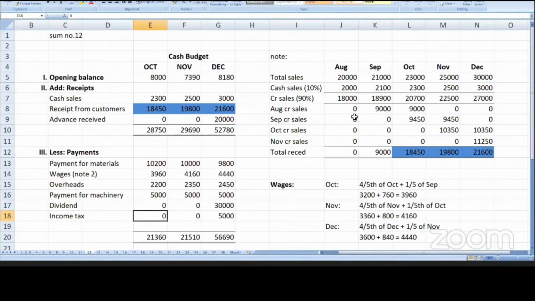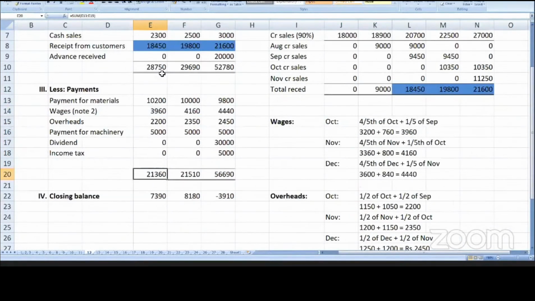So for the month of December, what will be our opening balance? How much will we receive? So what will be our total? How many payments do we have to make in the month of December? All this we can prepare as a cash budget and know the balance for each and every month. It's only a budget.